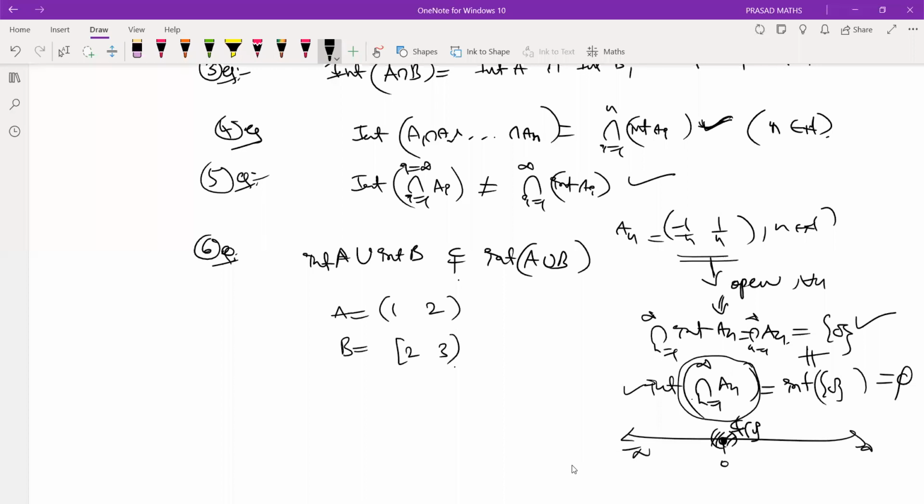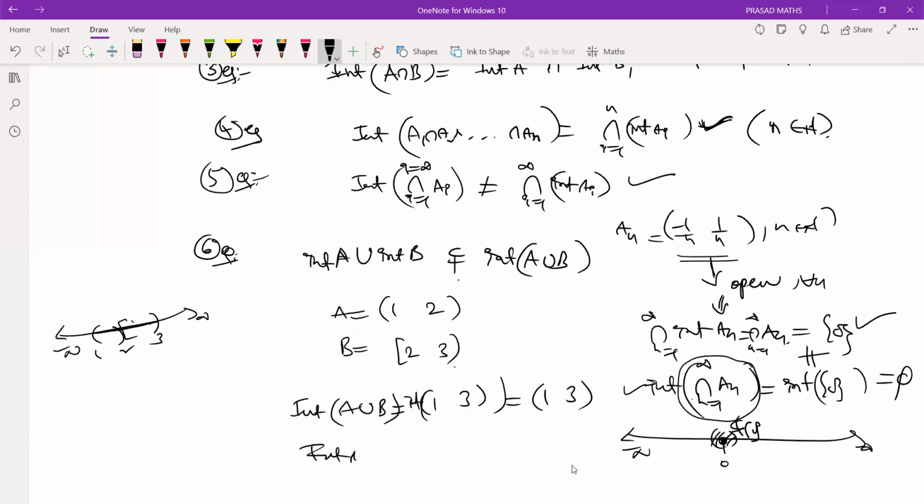You can take this example. What is A union B? It is 1, 2, 3, so the open interval (1, 3). What is the interior of the set? All points, because it's an open set: (1, 3). What is the interior of A? (1, 2). What is the interior of B? The open interval (2, 3).